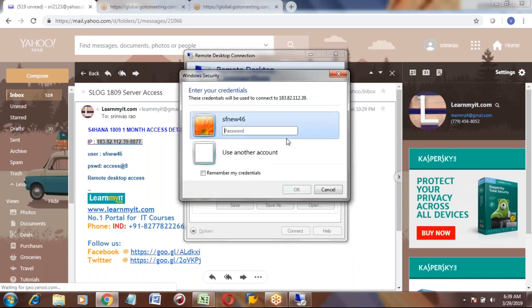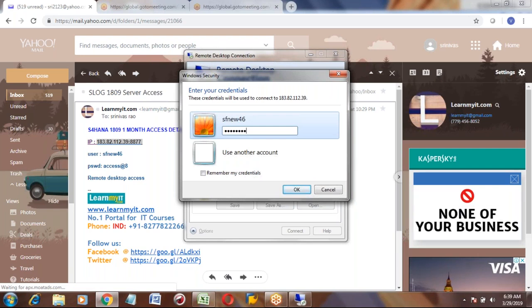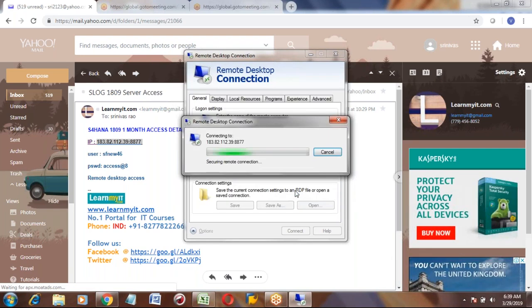It will ask you for the password. Enter the password and click OK.